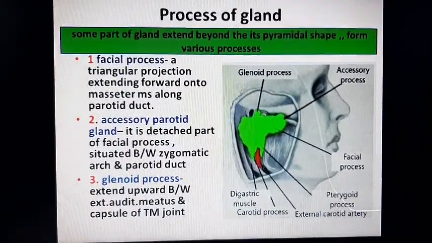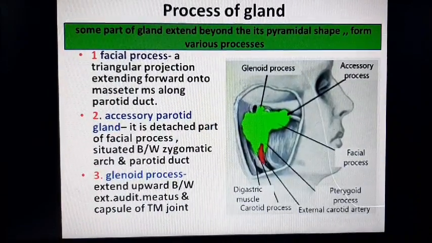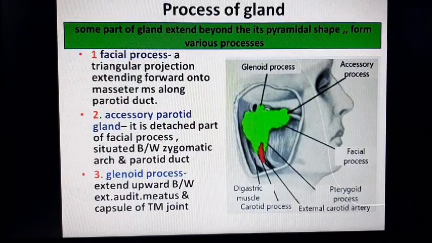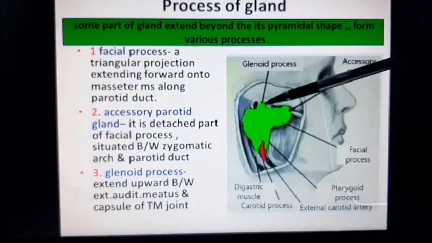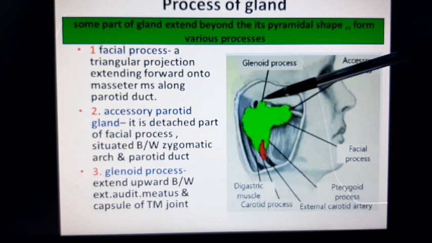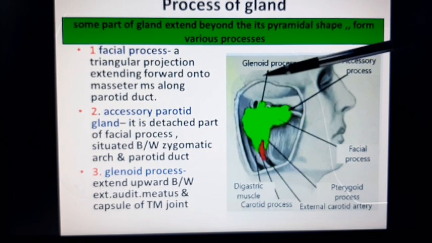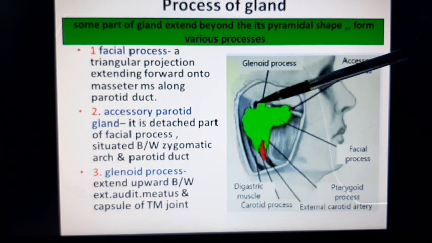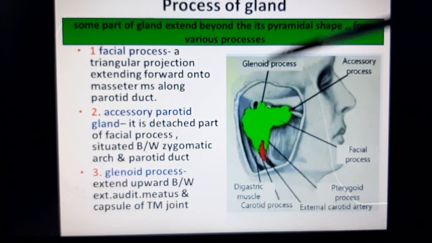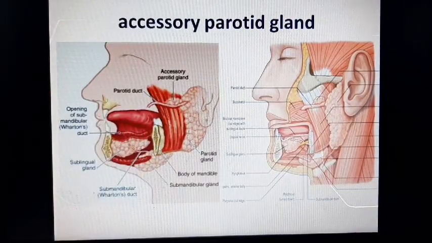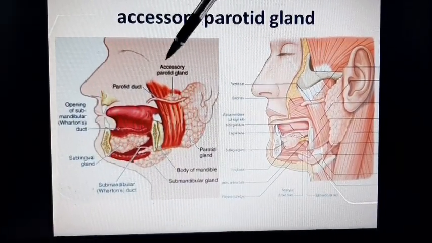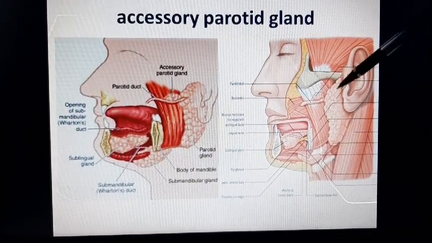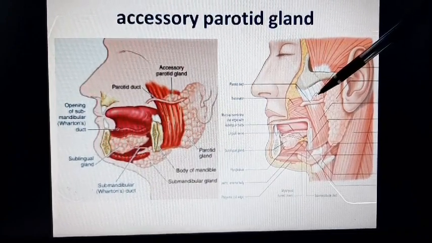Next is glenoid process. It extends upward between external auditory meatus and capsule of temporomandibular joint. This is the glenoid process. This is temporomandibular joint. This is external acoustic meatus. In this atlas you can see accessory parotid gland. This is the accessory parotid gland. Here you can also see the accessory parotid gland.